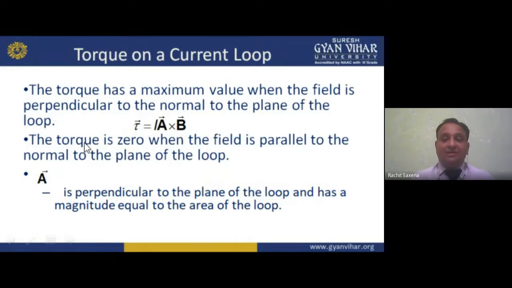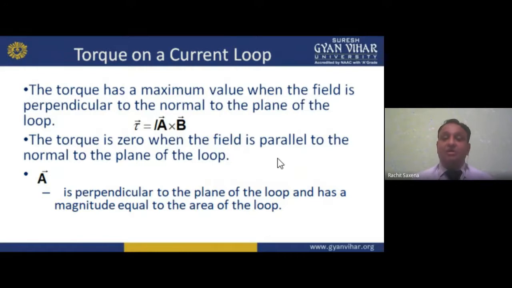Now the torque is zero when the field is parallel to the normal to the plane of the loop. If the torque is zero when the field is parallel, then in the previous case the field is perpendicular to the normal to the plane, but in the second case it is parallel to the normal to the plane of the loop. Then here we have a zero value.